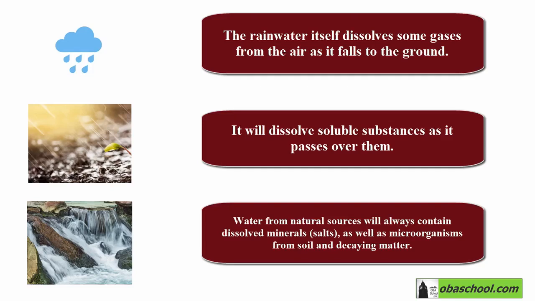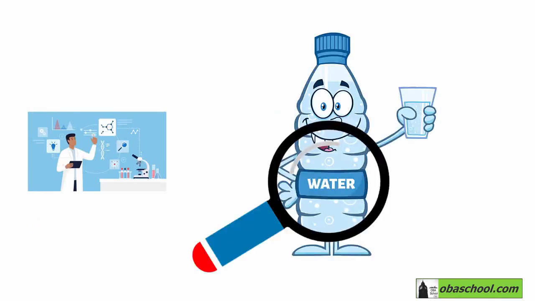So water obtained from natural sources isn't pure water. It contains dissolved minerals and microorganisms. And of course, we have to pay attention to the levels of these impurities, which must be reduced to meet strict safety standards for drinking water.